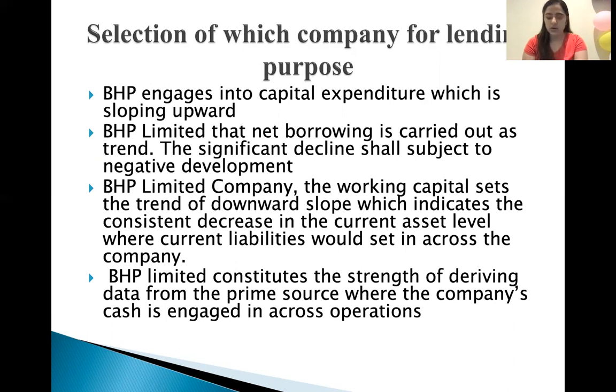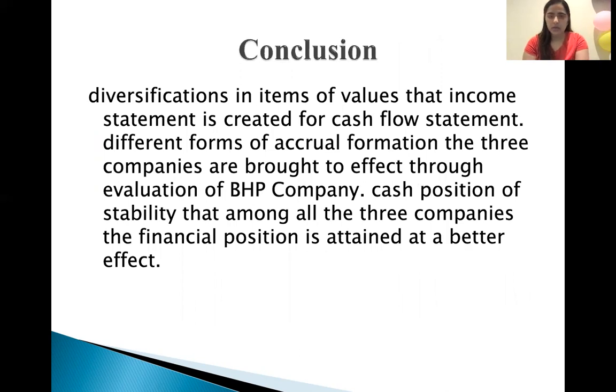BHP Limited shows strength by driving data from its prime source, where the company's cash is engaged across operations. In conclusion, the diversification in the values of items for the income statement and cash flow statement comes from different forms of accrual formation. Of the three companies, Santos, Fantastic and BHP, the financial position and cash stability of BHP is attained to a better effect.